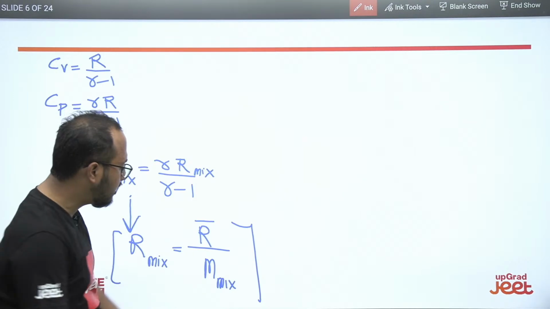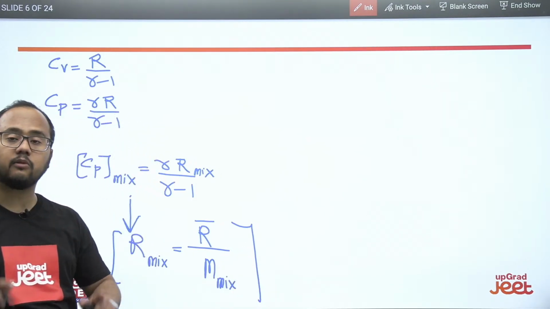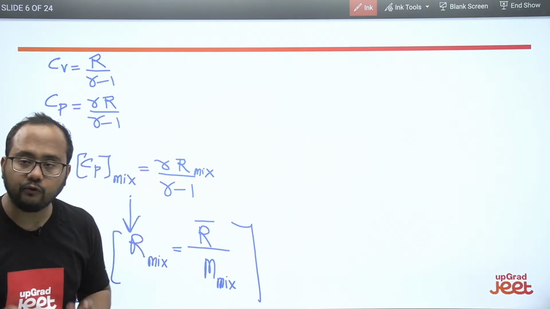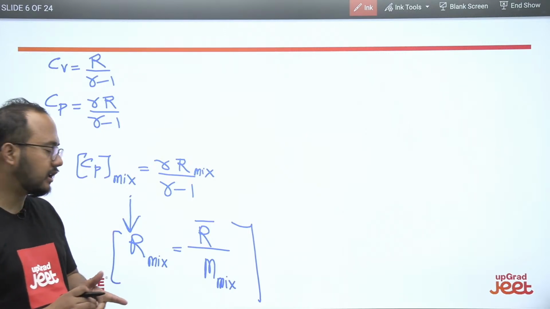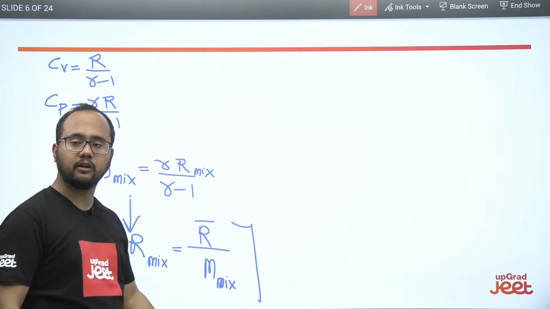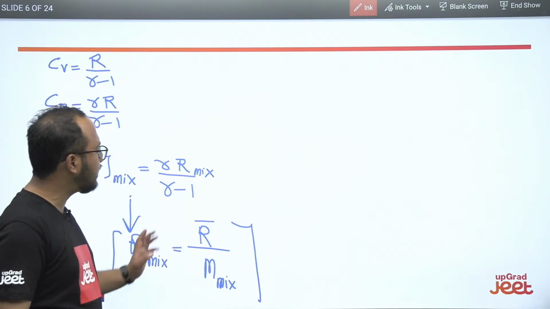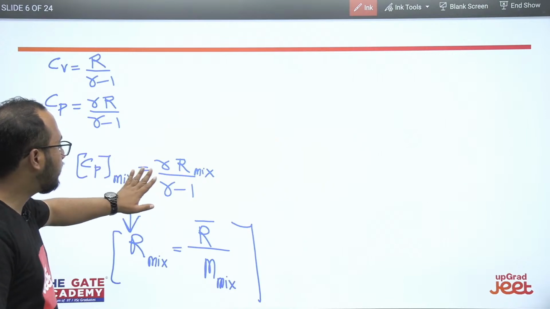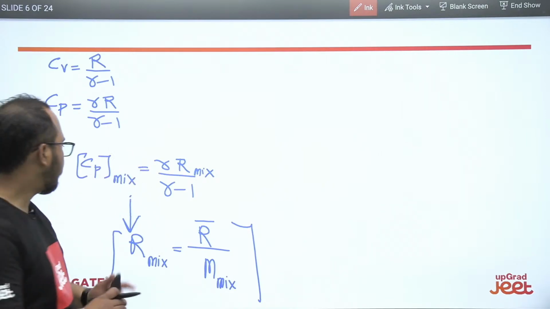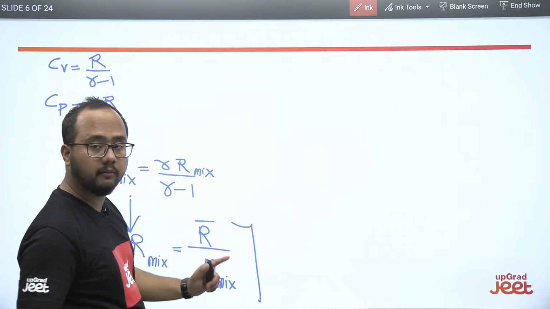First of all, we have to calculate the molecular weight of the mixture. There is a direct formula that you can apply and you will get the molecular weight of the mixture. Then you will get R mixture, then directly put the value of R mixture here and you will get the gamma value. So first of all, we will be calculating the molecular weight of the mixture.